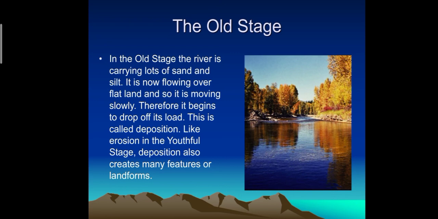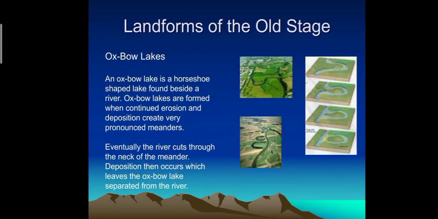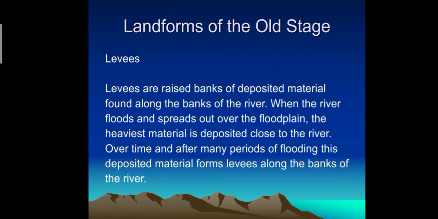Here you can see the old stage. The river is carrying lots of sand and silt. Landforms of the old stage. Levees are raised banks of deposited material found along the banks of the river. Over time and after many periods of flooding, this deposited material forms levees along the banks of the river.